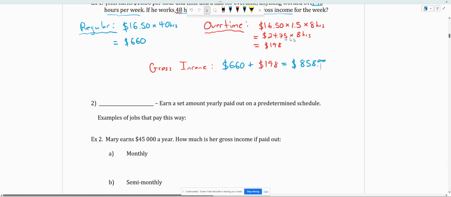Now, another common way of being paid that we see a lot of, common for teachers, is a salary. Okay. And this is a set amount that's yearly paid out over a predetermined schedule. Now, technically, teachers get paid once per month for the months that they work, but it is stretched out to be twice per month, as well as we can stretch it out to be paid during the summer. We're not technically paid for working in the summer. We can just take less money during the school year to get paid during the summer. So example jobs, what I just mentioned is a teacher, but very often many corporate positions are salary.